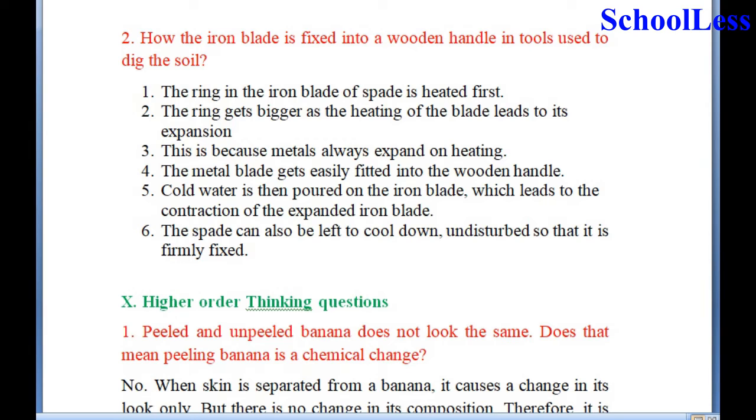The spade, alternatively, instead of using cold water, we can also allow it to cool in the atmospheric temperature. The spade also can be left to cool down undisturbed so that it is finally and firmly fixed.